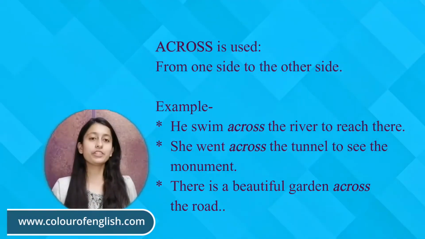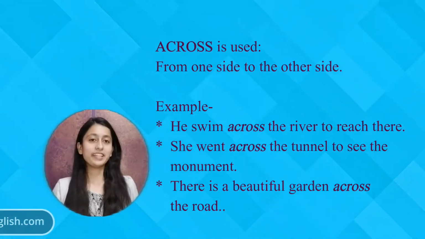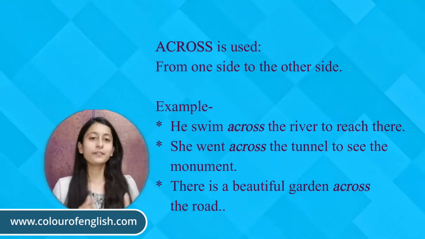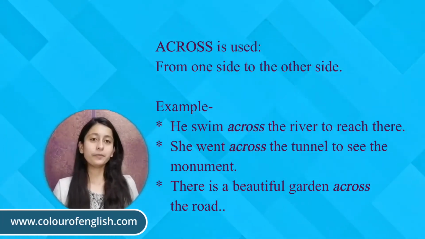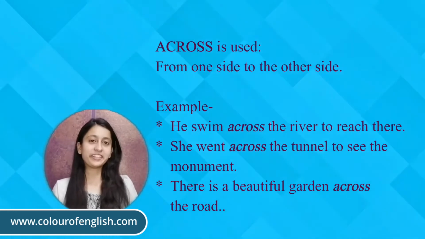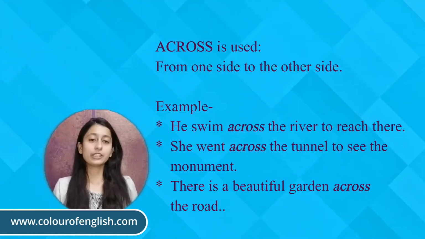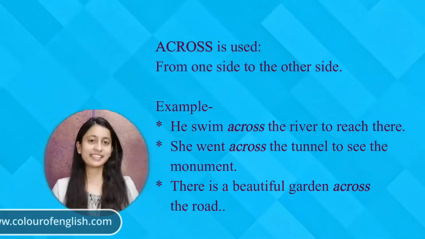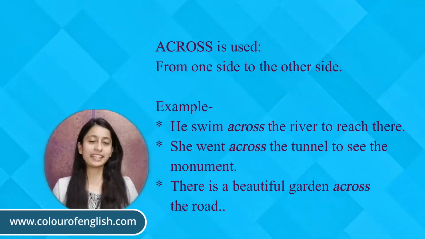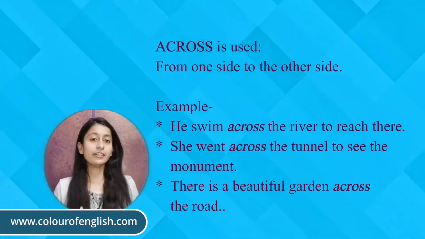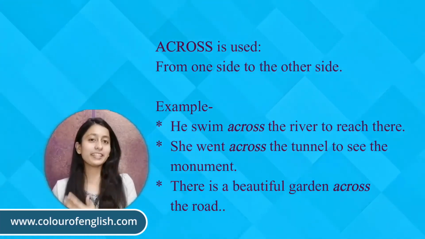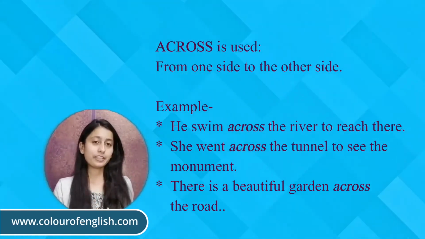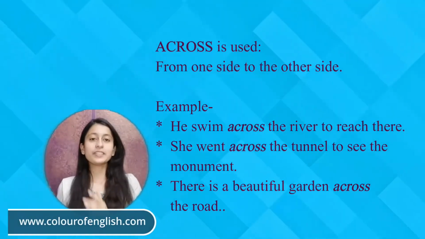Now we will discuss the uses of across, which means from one side of a place to another side. For example, he swam across the river to reach there, which means he swam from one side of the river to another side to reach that place. Let's see one more example. She went across the tunnel to see the monument, which means she went from one side of the tunnel to another side to see the monument.